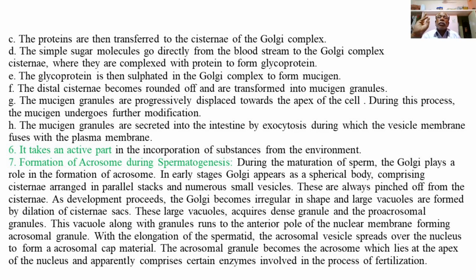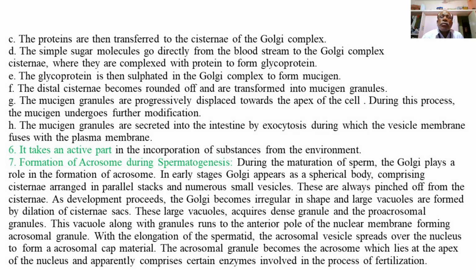So the cisternae of the Golgi complex are responsible for the transport of the proteins synthesized in the ER, and also for the formation of glycoproteins. Whenever the blood carries sugars directly into the Golgi complex, these can be transformed into glycoproteins in the cisternae of the Golgi complex.